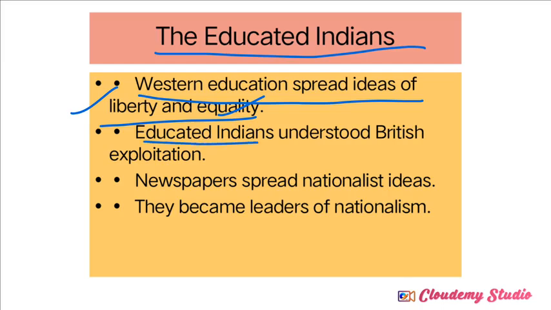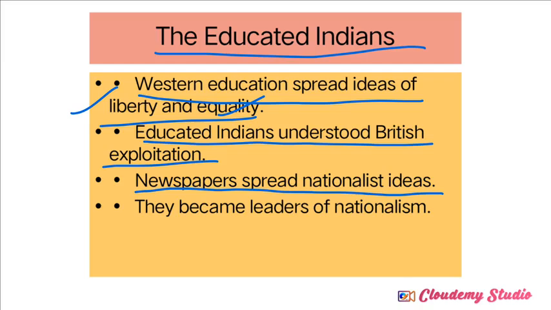Educated Indians understood British exploitation. They got some knowledge about the British exploitative policies. That's why step by step they started to motivate other Indians to raise their voice against the Britishers. Like the same, newspapers spread nationalist ideas.